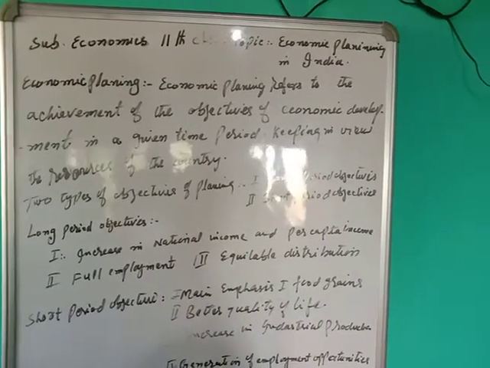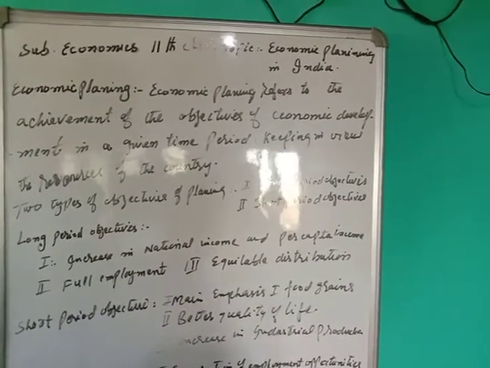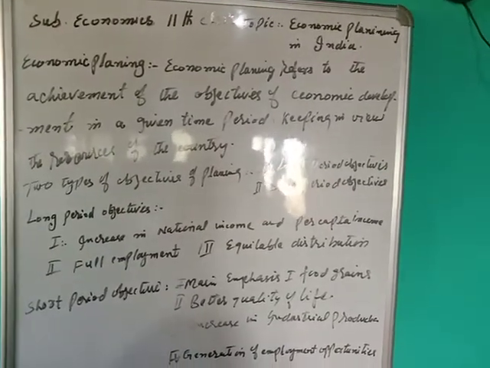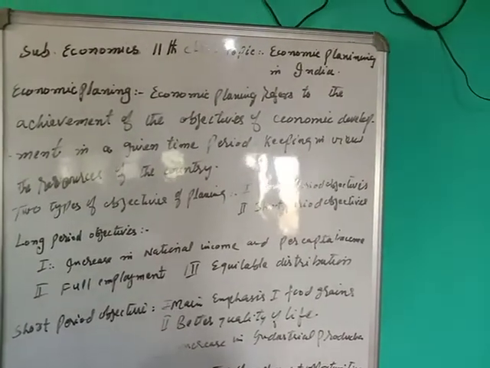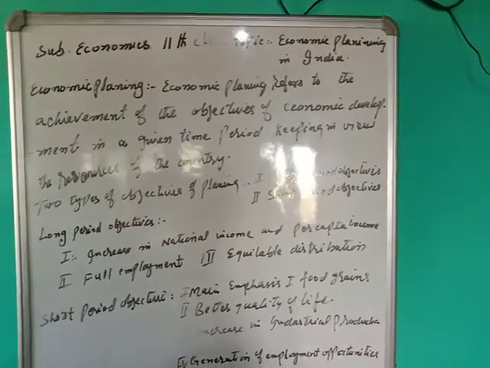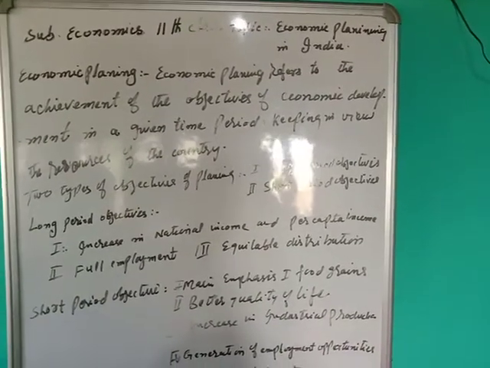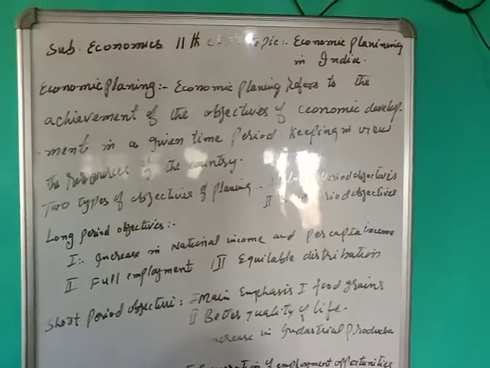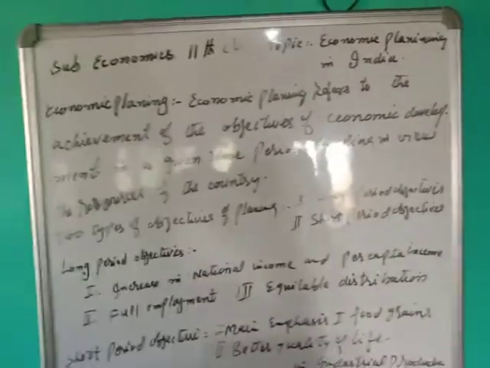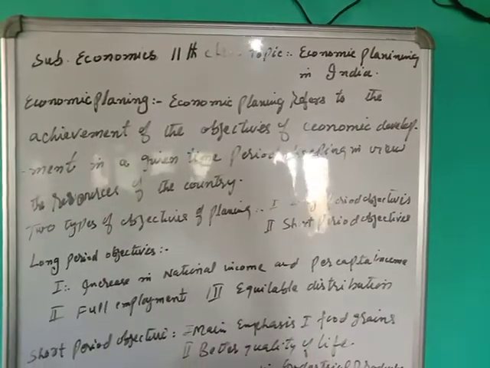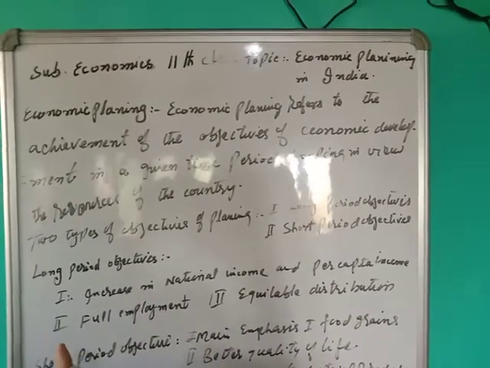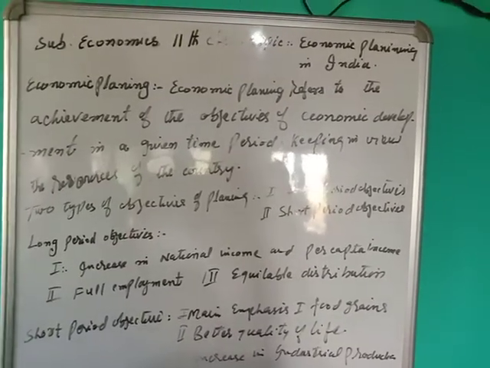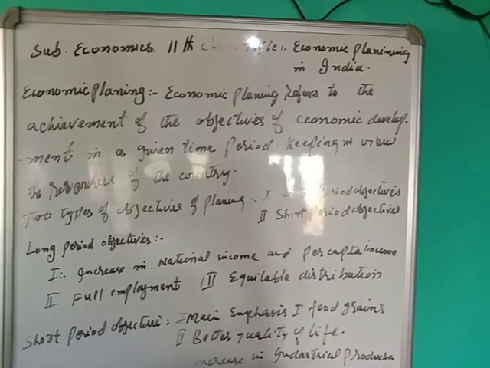That means we must know what kind of resources we have in our country, the quantity level of those resources, and what our objectives are related to those resources. Achieving those objectives with consideration of these resources within a given time period is known as economic planning.